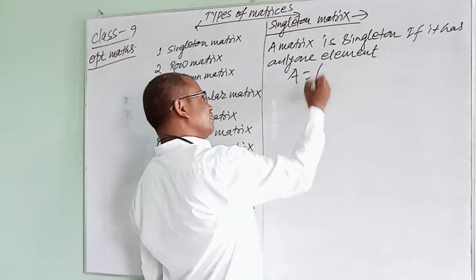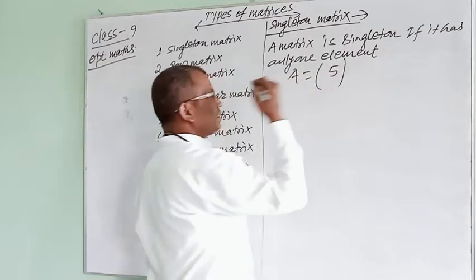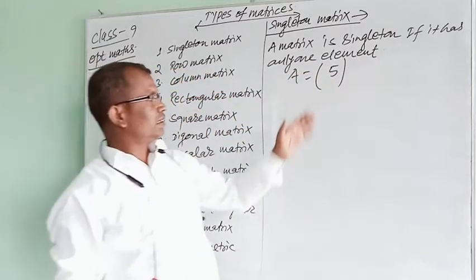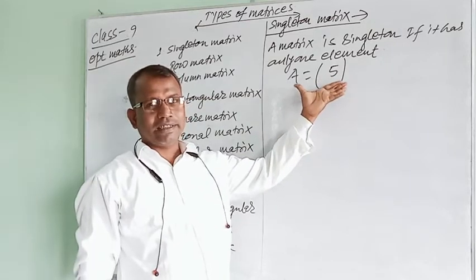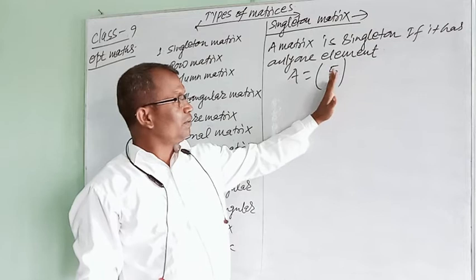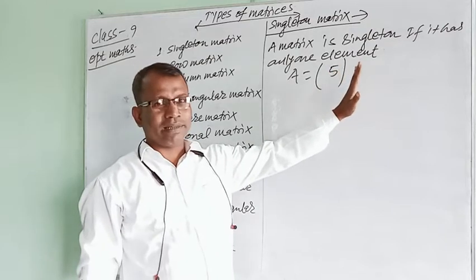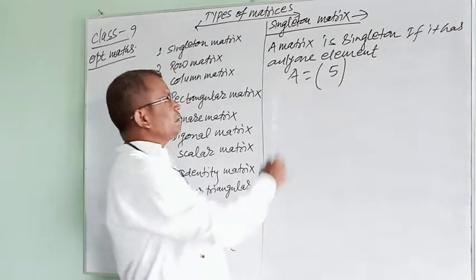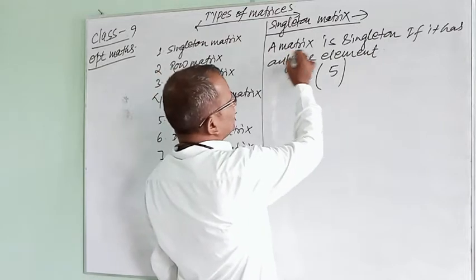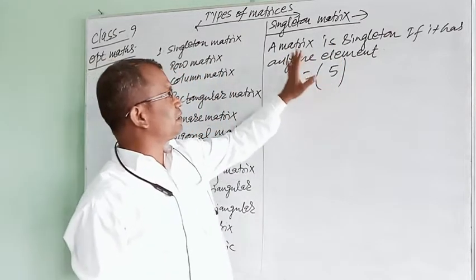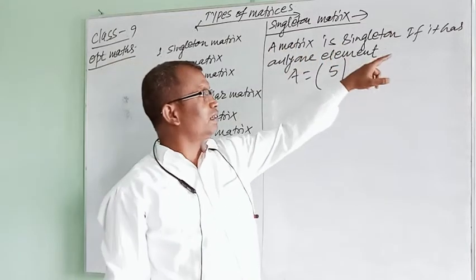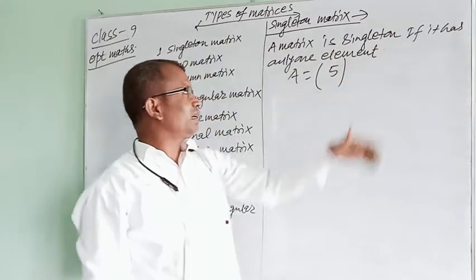Like matrix A equals 5. This matrix A has only one element, that is 5. It does not have more than one element. And from the definition, we can say that it is a singleton matrix, because the definition says a matrix is singleton if it has only one element.